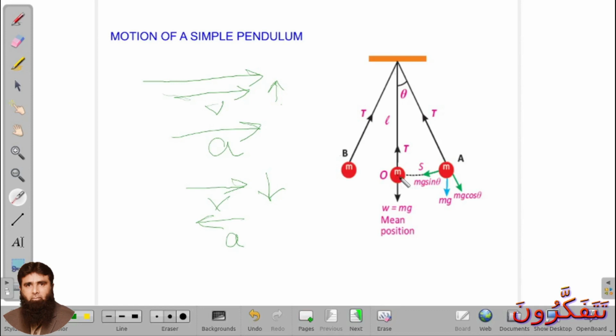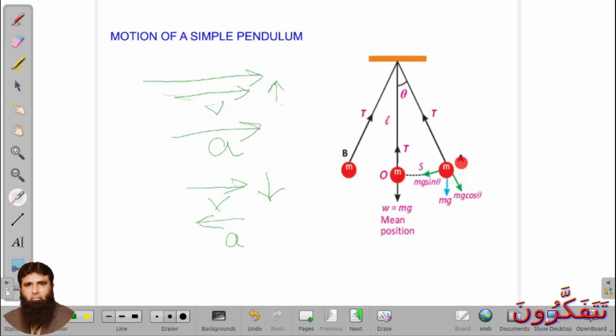Okay, now what happens if we move this small bob from this position O, as you see here, to position A? What happens when we move it from O towards A?